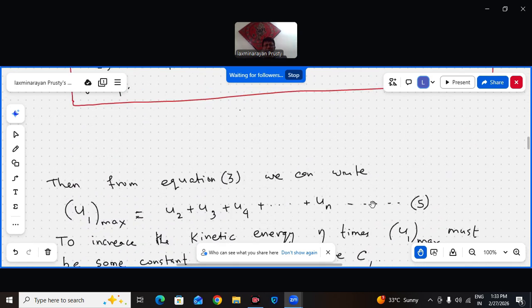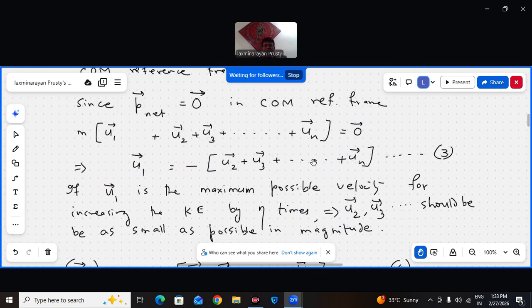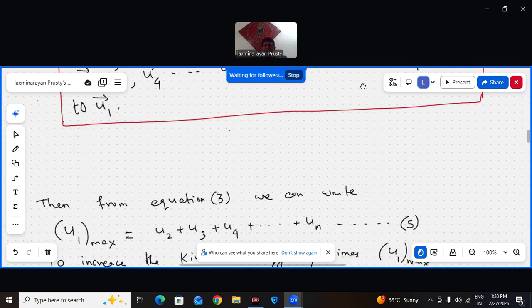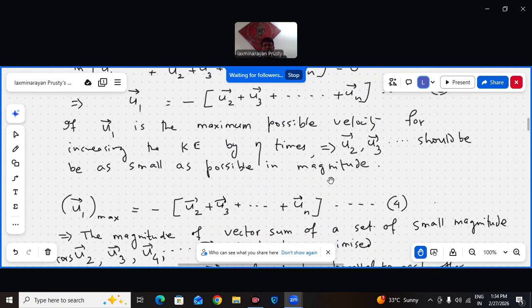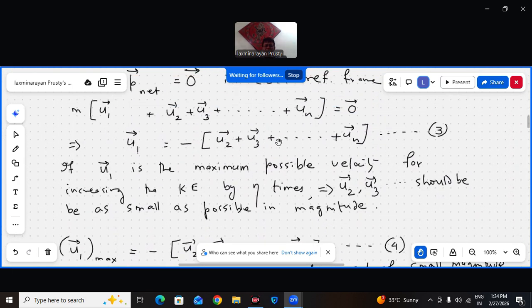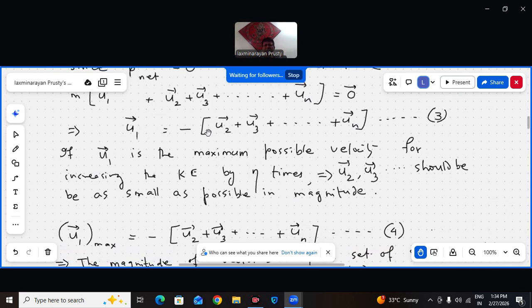So then from equation 3, we can write U1 max is U2 plus U3 plus up to UN, because now I removed the vector signs, because the magnitude of this must be equal to the magnitude of this, and because they are parallel to each other, this addition will be nothing but the addition of their magnitudes. So U1 magnitude is equal to the magnitude of this scalar addition.